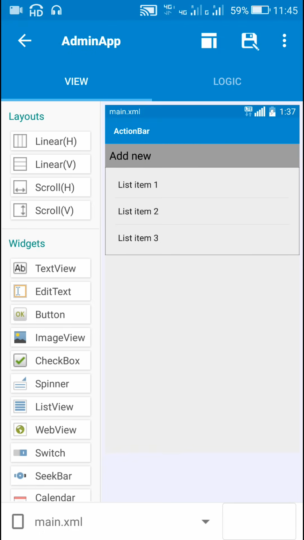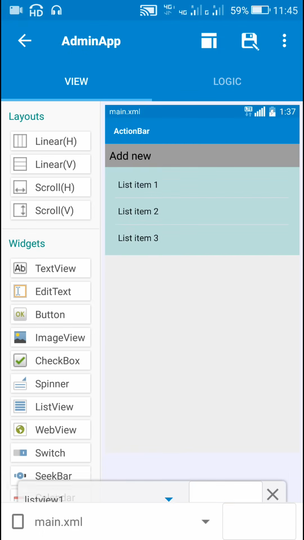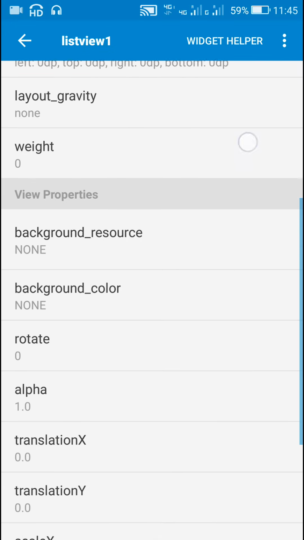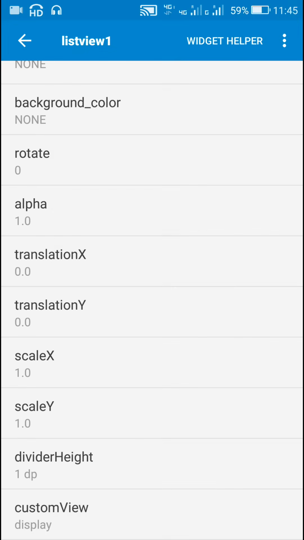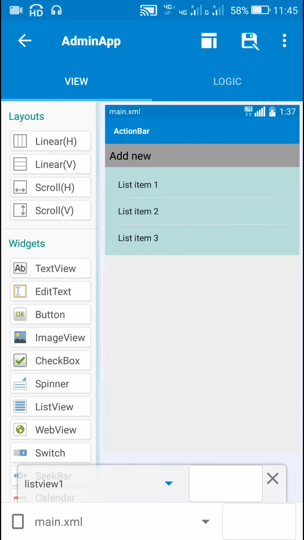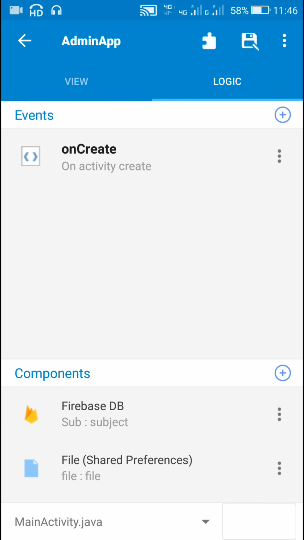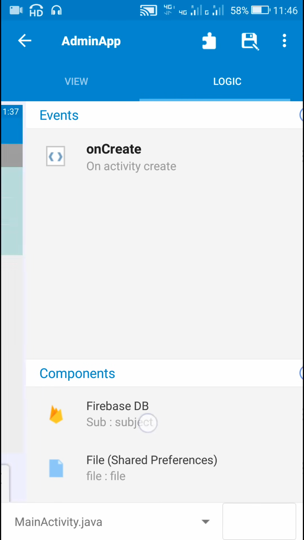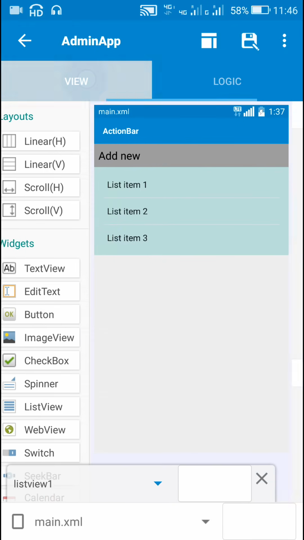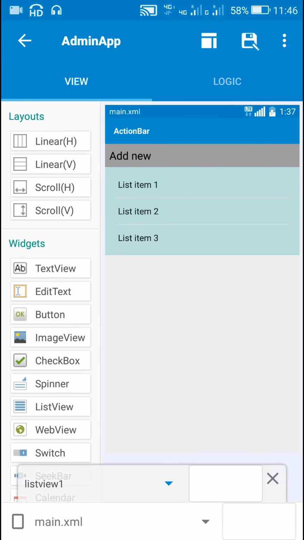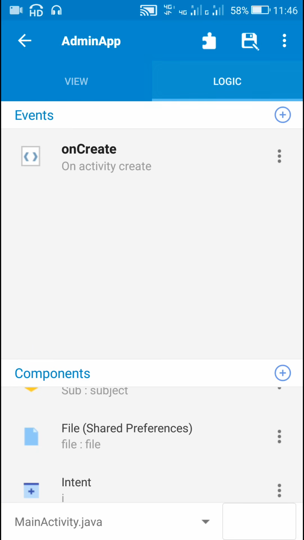So let's start. First, for this list view I will select the custom view as display.xml, which is my custom view. Now in the logic area, I have also already added the Firebase DB component, a file shared preferences component called subject, and an intent component. So initially when the admin logs in, he will see this button add new, which is a text view.